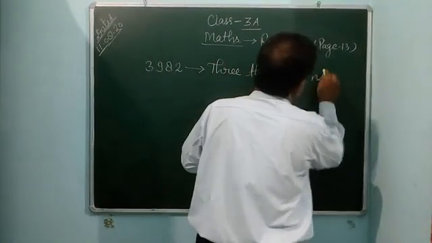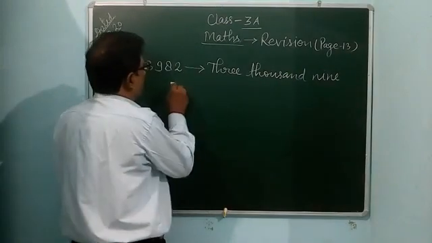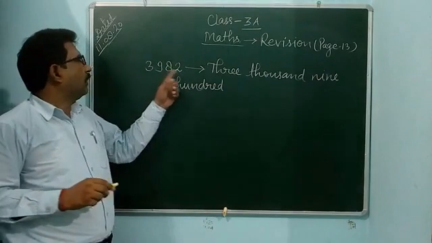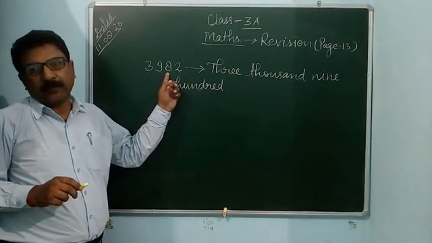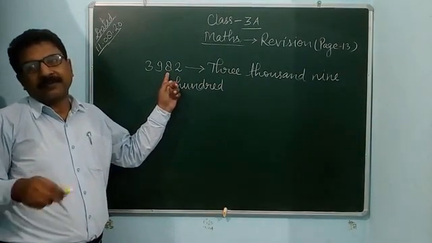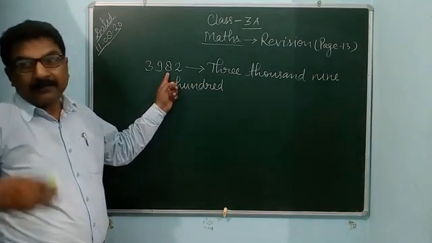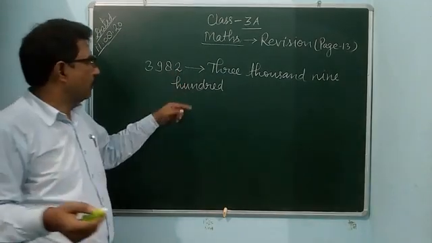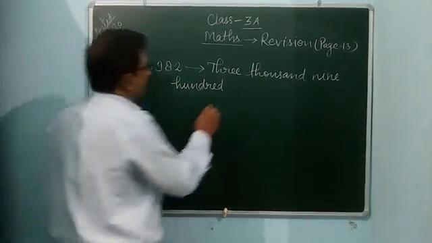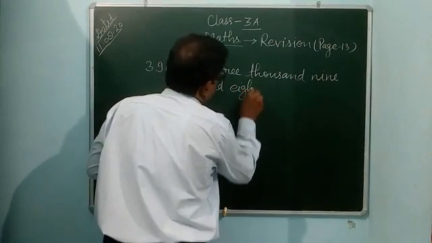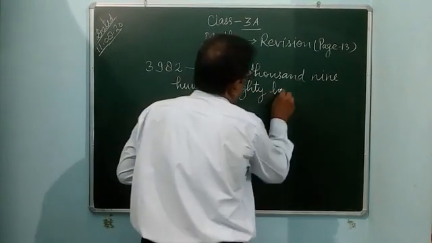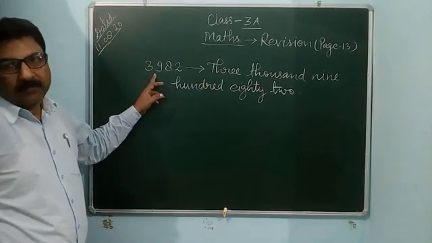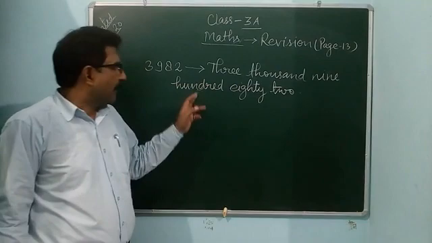3000, 900. Then 8 is in the tens place. 8 tens are 80. So 80 and 2 ones, 82. So, dear friend, the number name of this one is 3982.